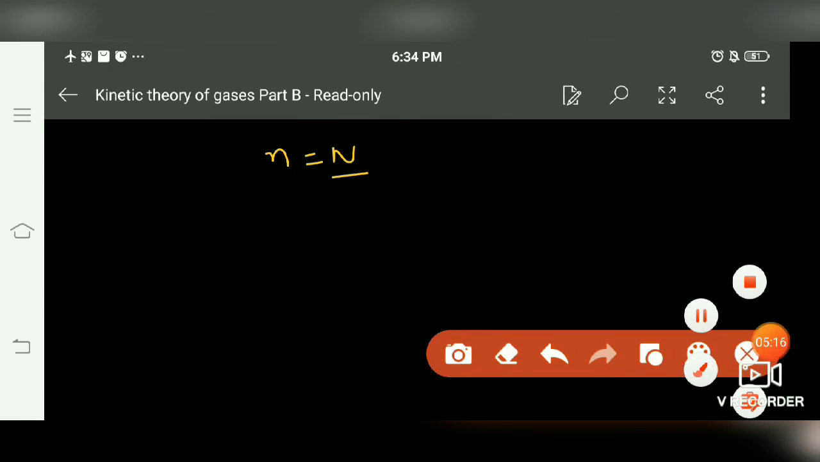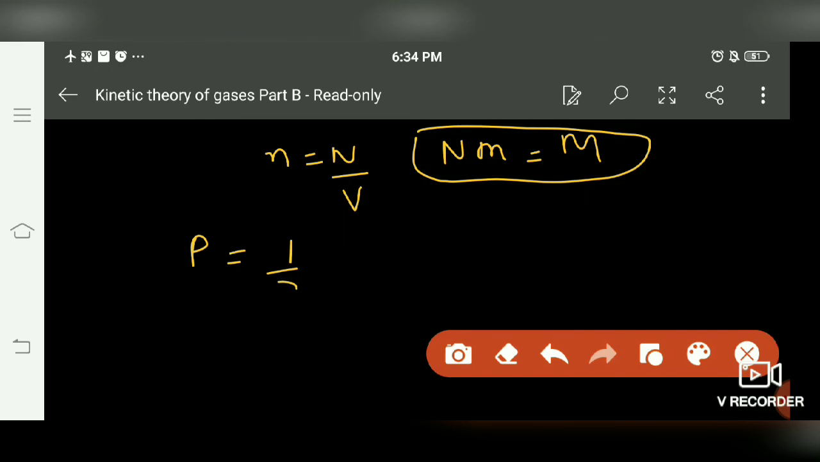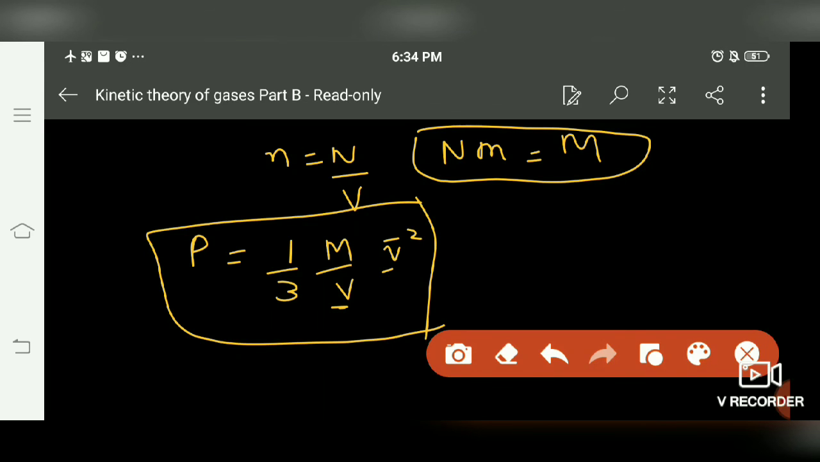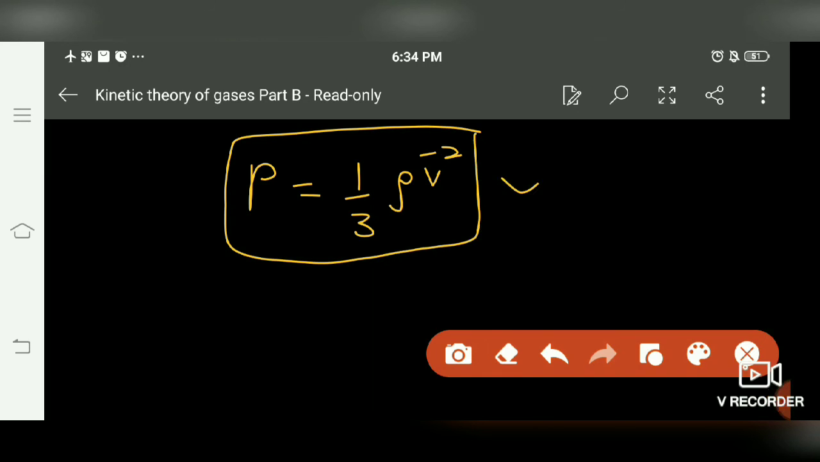Now n is the total number of molecules per unit volume, so total number of molecules into mass of each molecule equals total mass. So we get pressure equals 1 by 3 m v bar square, where this V is the volume and this v is the velocity. This mass by volume is nothing but density. So this is 1 by 3 rho v bar square. This is the expression for pressure, 1 by 3 rho v bar square, the pressure exerted by the gas molecule on the wall of the container.